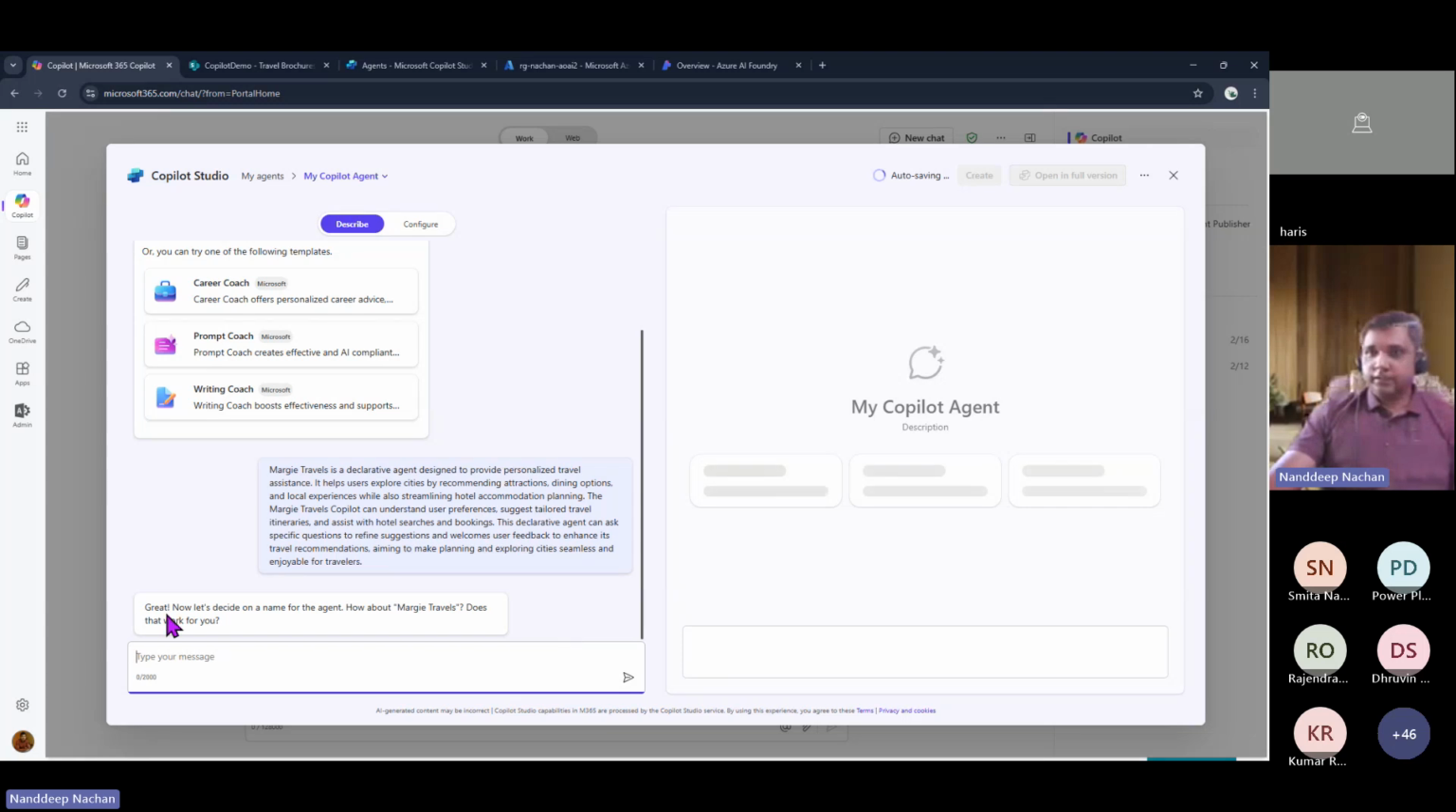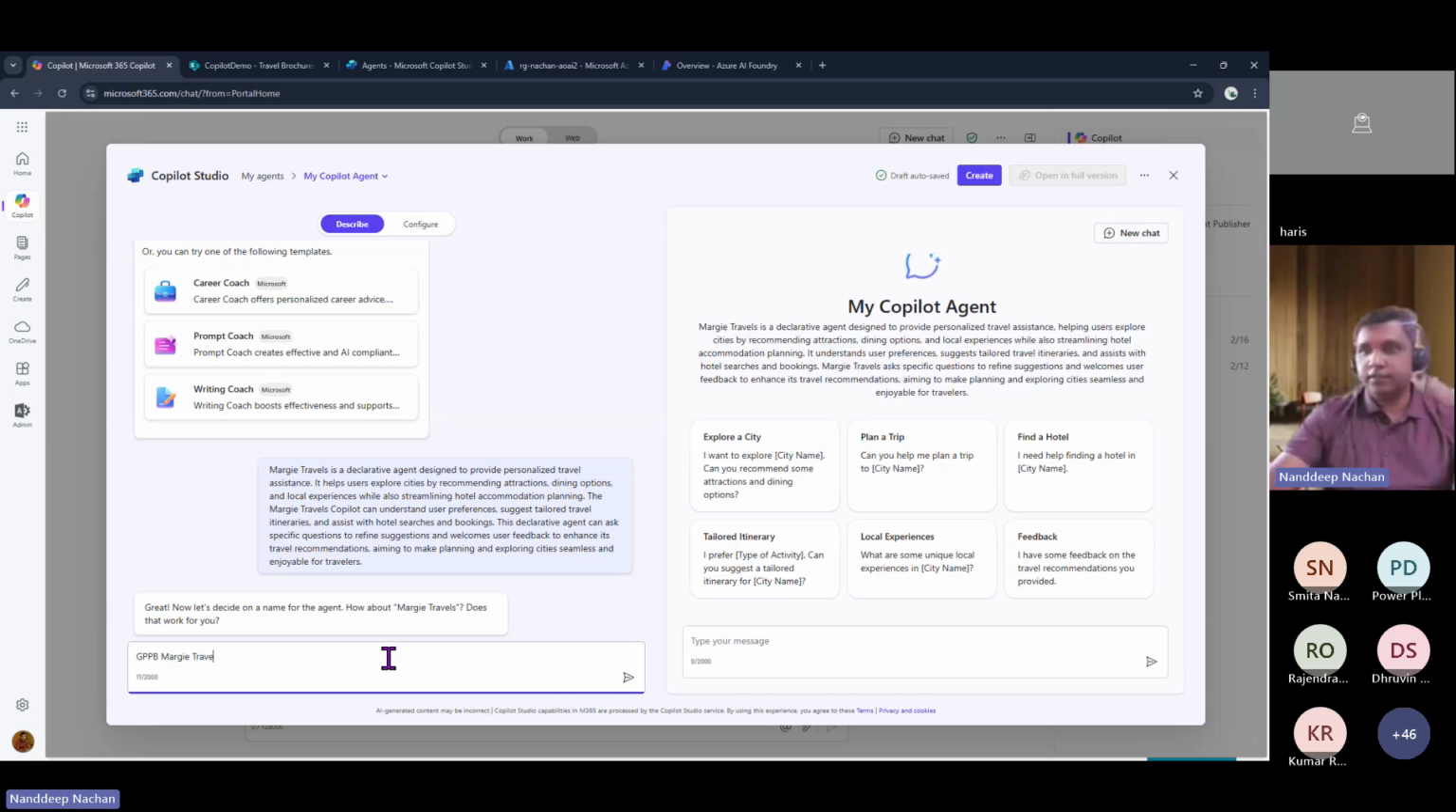Okay, now it is asking us to decide the name of the agent. How about Market Travels? Probably we can go ahead with that, or maybe I will just call it GPPB Market Travels, because I have already created an agent called Market Travels as a backup, because in case this doesn't work, I can show the other one.